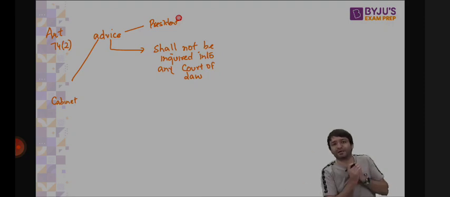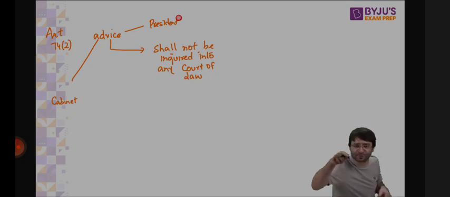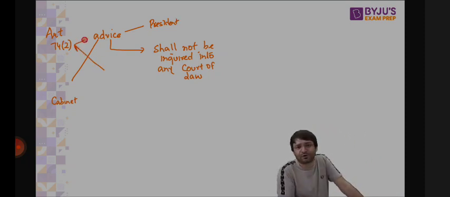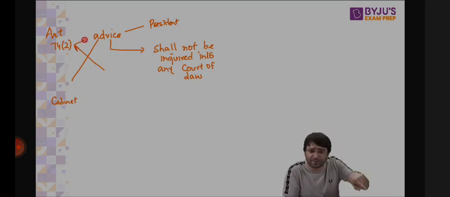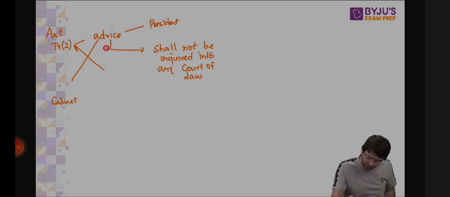If you say judicial review would happen, that means you will have to review what advice was given by the Council of Ministers to the President. That you can't do, because there is a limitation under Article 74, Clause 2: the advice tendered by the Council of Ministers to the President shall not be inquired into in any court of law. The Supreme Court said you're right. So what do we do? We will not get into this advice. We will not ask you to share this advice with us.